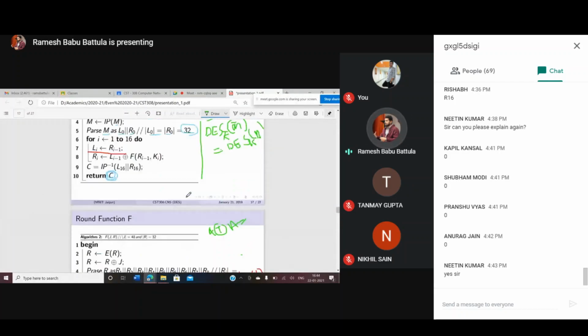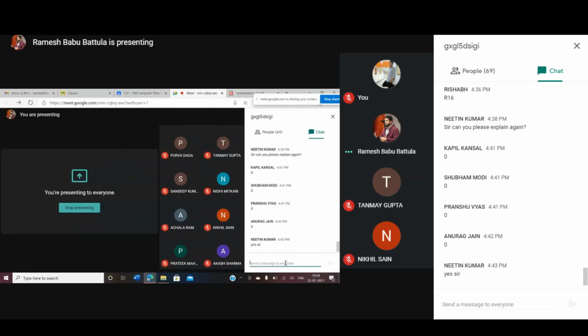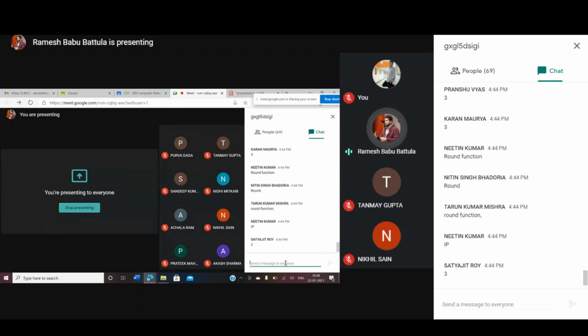So what we discussed right now, we completed the DES algorithm. How many major functions are there in DES? Three. What are they? The first one is the initial permutation.